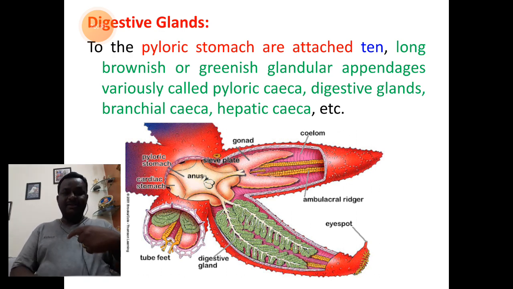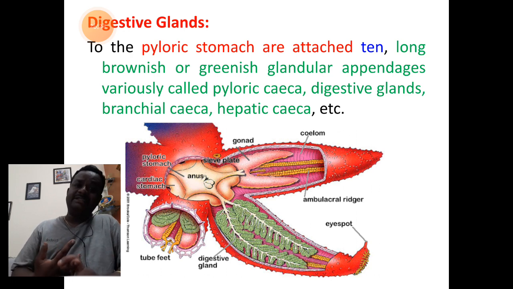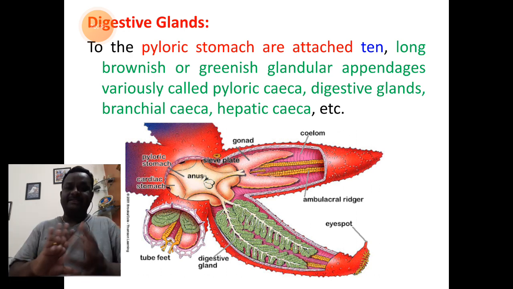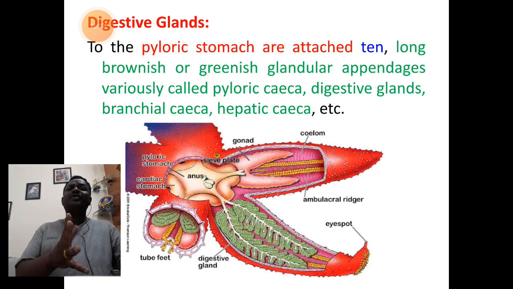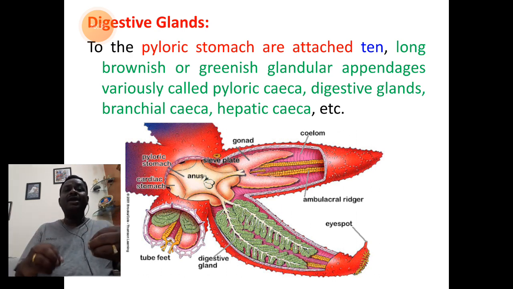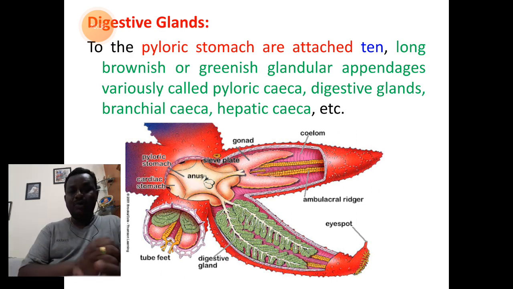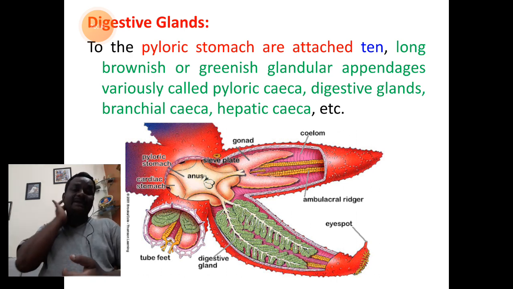The other names, other synonyms given for it are digestive glands, branchial ceca, hepatic ceca, etc. All these names are given for the same parts. The reason is that they are highly secretory in function. So they secrete the contents. That is the importance of digestive glands present in Asterias.